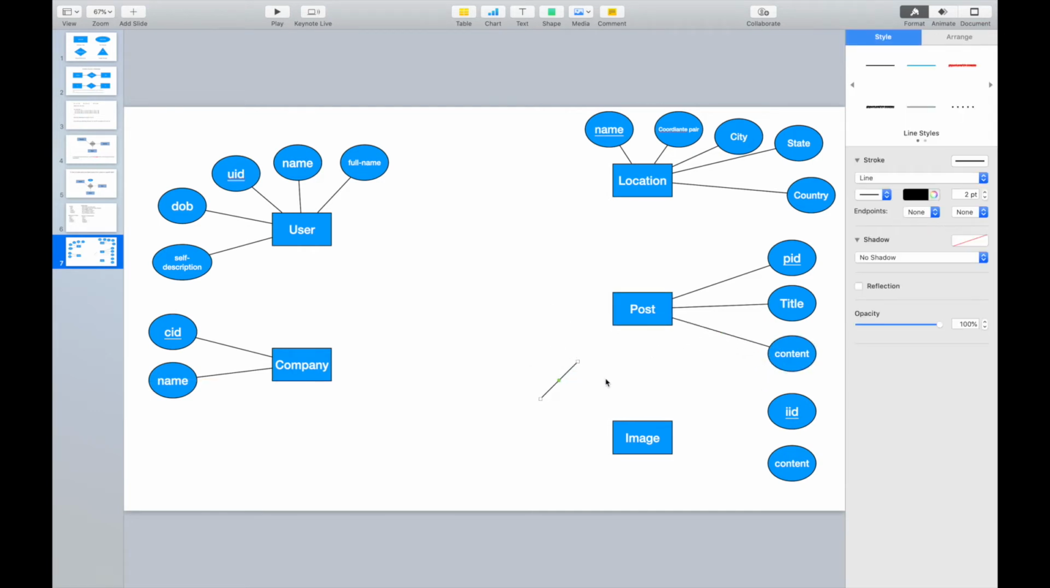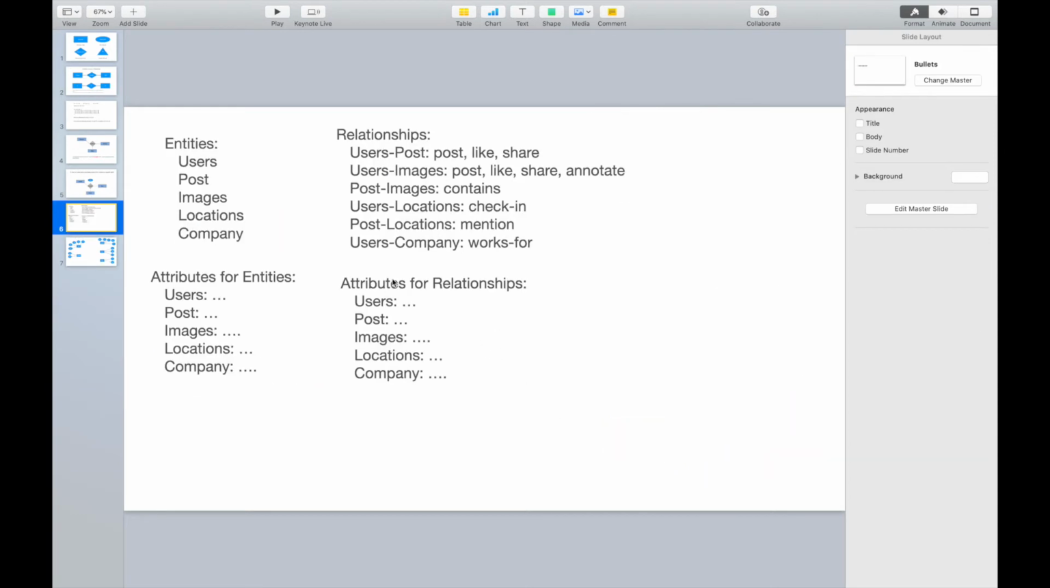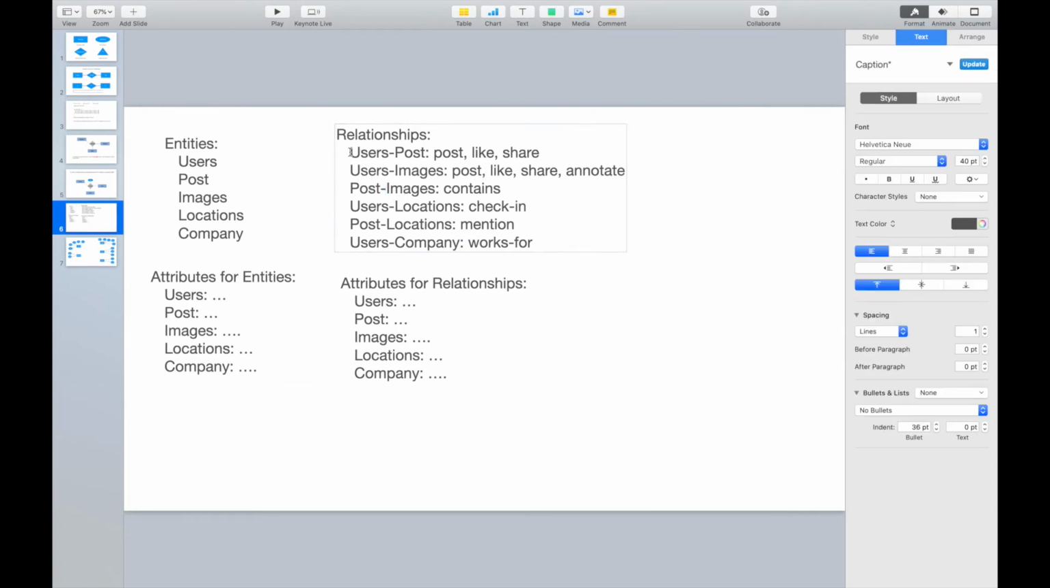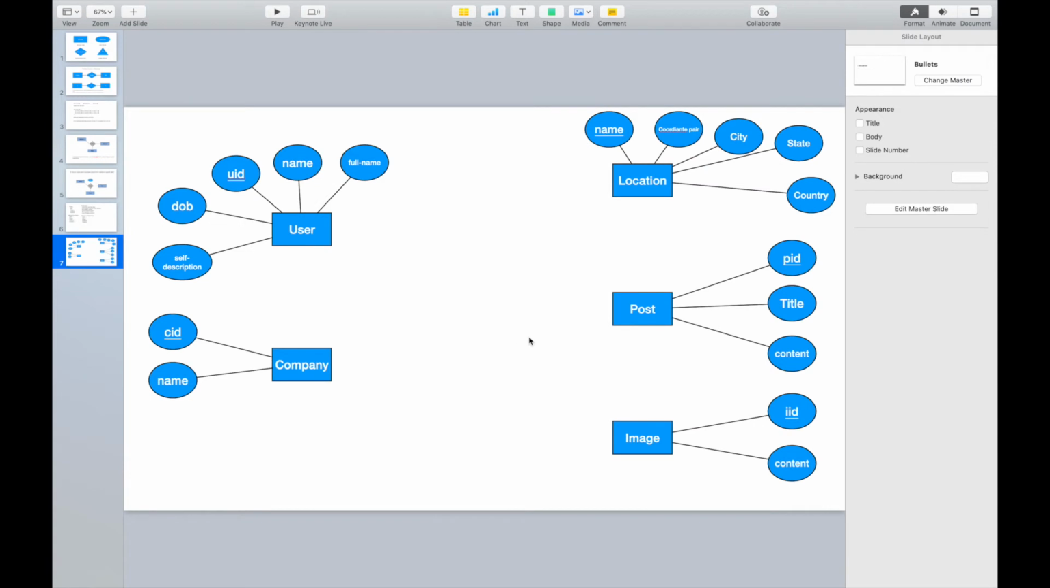Okay, so let me attach the last two as well. So these are the entities we have, and we'll attach some attributes for them as well. The next one comes to the relationships. According to the previous page, we show some basic relationships as shown here. Now for the user and the post, we have three different relationships: the post, like, and share. Then we can draw the diagram as shown here by using the diamond.